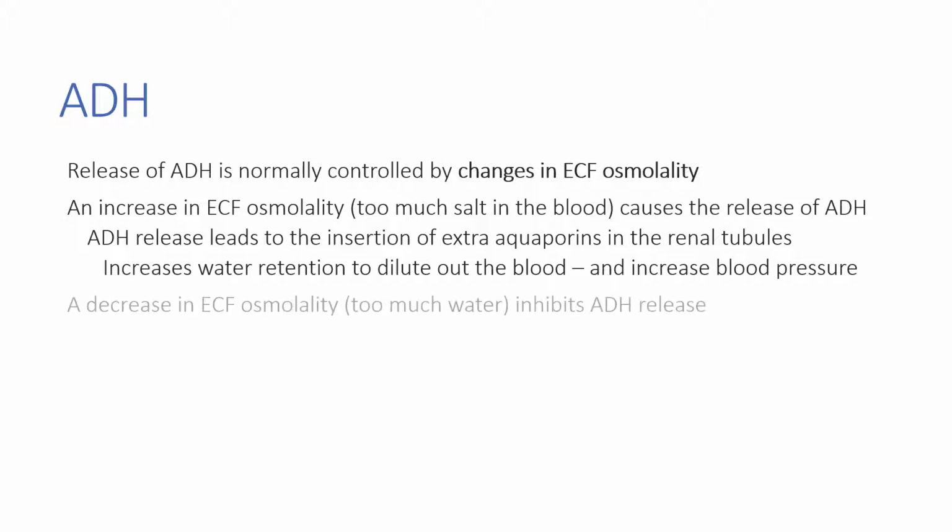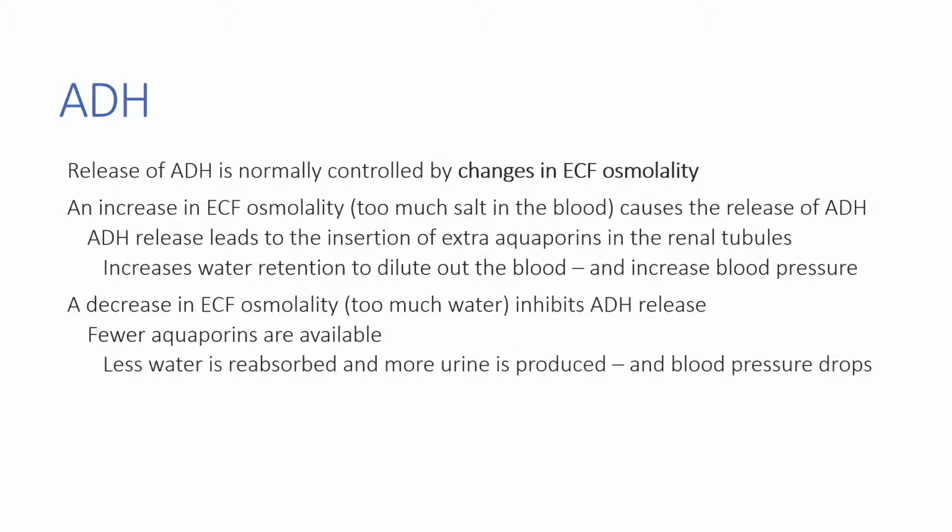It was high osmolality because we had too much salt or too little water, so here we retained water to decrease that osmolality. An abnormal decrease in ECF osmolality, that is, too much water or too little salt, can inhibit ADH release. This leads to fewer aquaporins being available, which means we're going to reabsorb less water. We're going to produce more urine, and by doing so, we're also going to wind up decreasing blood pressure.